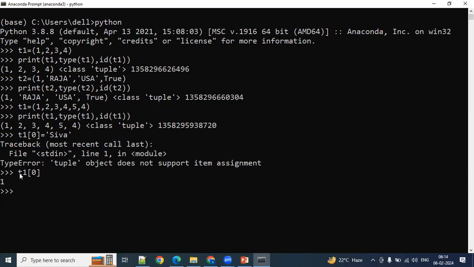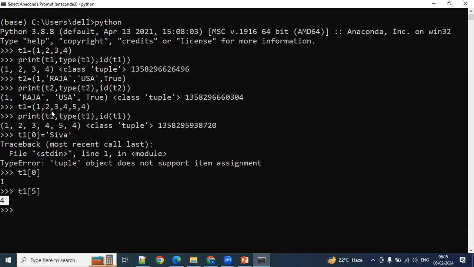Okay. So T1 of 0, what are you able to see here? 1. So 1 is there here. Let's say T1 of 5 I am taking here. T1 of 5 is the fifth element. 0, 1, 2, 3, 4, 5. The answer is 4, the last element. Or minus 1 also you can take. Negative index is also allowed here.